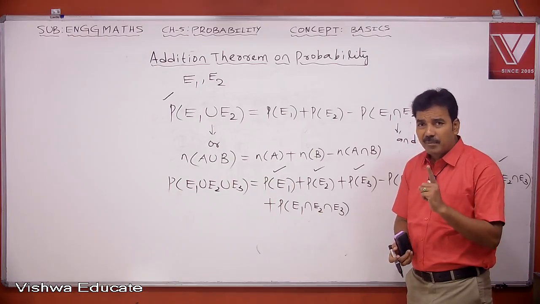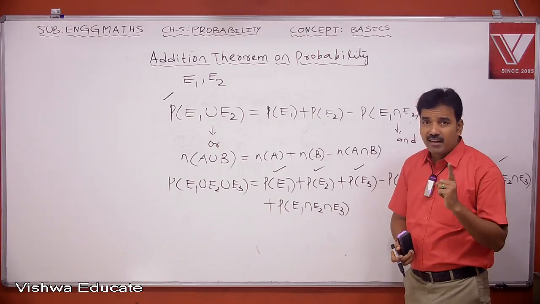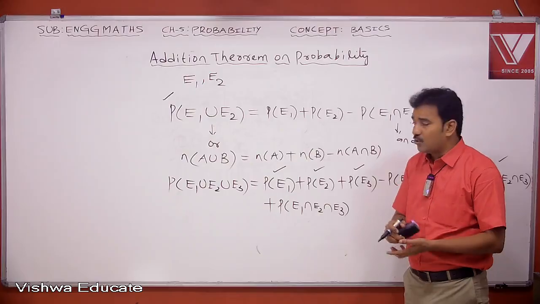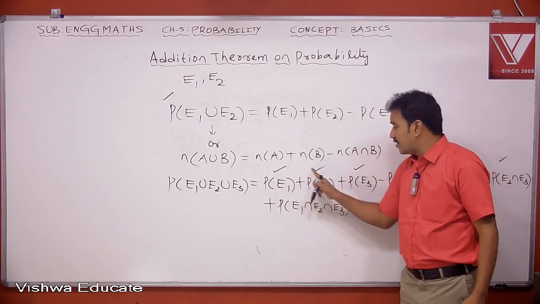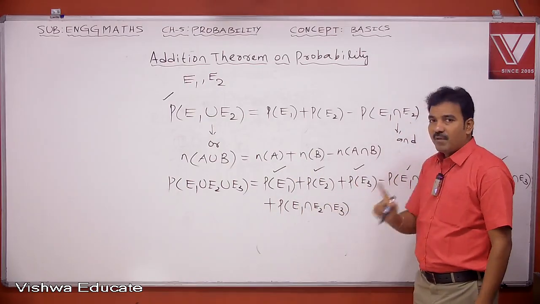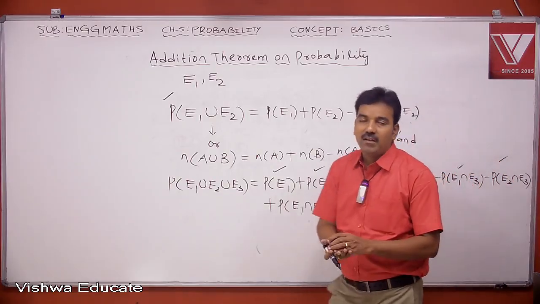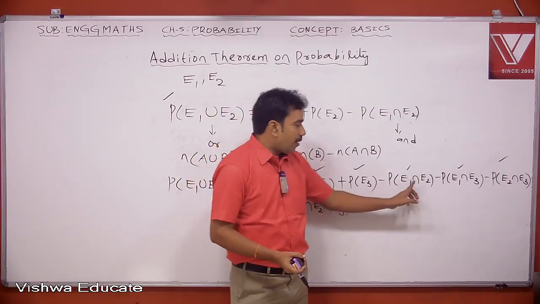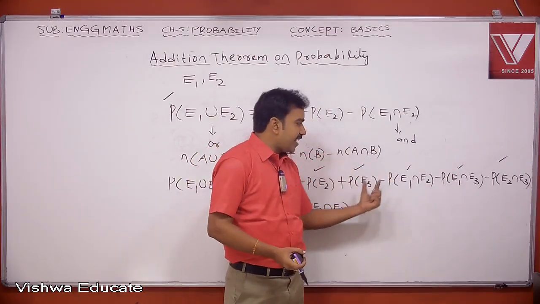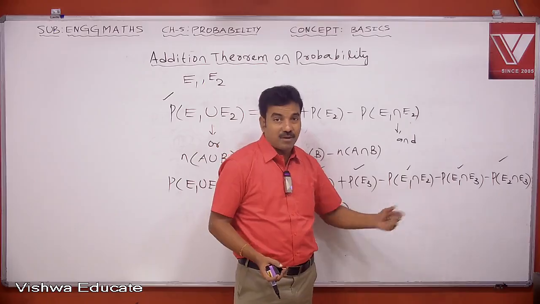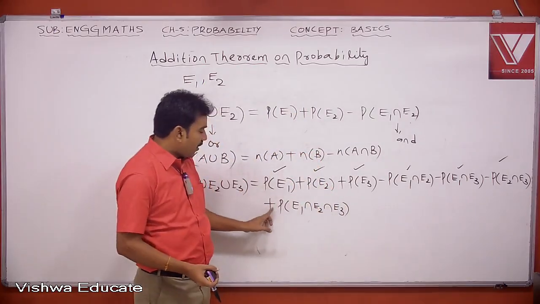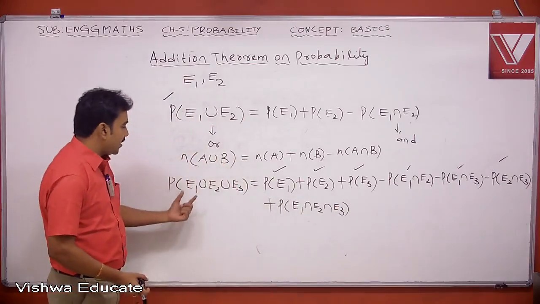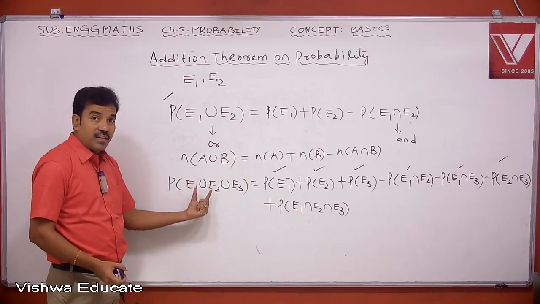If a sample point repeats in all events E1, E2, E3, we were counting the same point thrice, but it has to be counted exactly one time. Therefore, subtract three times, add three times, subtract three times, so it will be nullified, but it has to be counted one time. So plus P of E1 intersection E2 intersection E3. Therefore, this is the addition theorem on probability for three events.